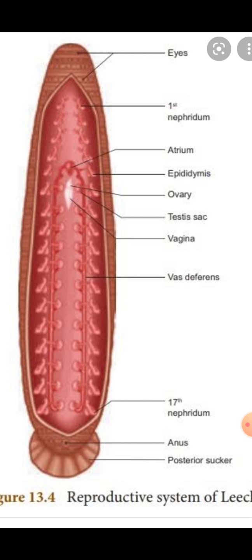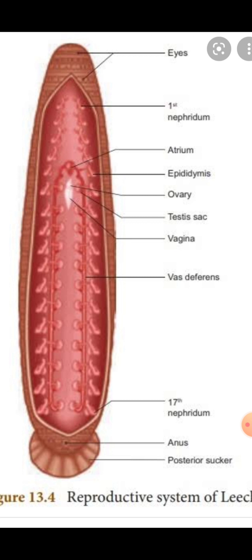It is an oval sac with a muscular lining, lying mid-ventrally in the 11th segment and extending into the 12th segment. The inner side of the vagina is folded. This opens outside as the female genital pore in the mid-ventral line of the 11th segment.